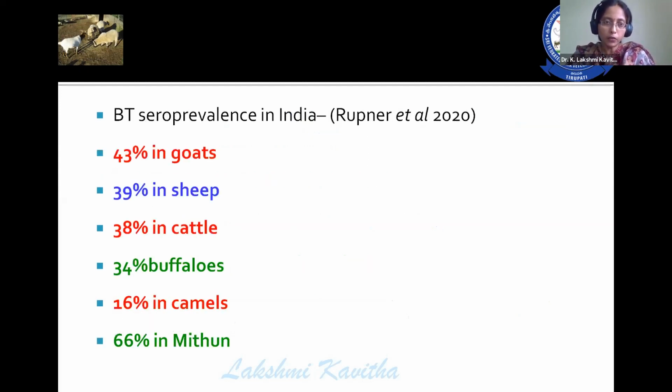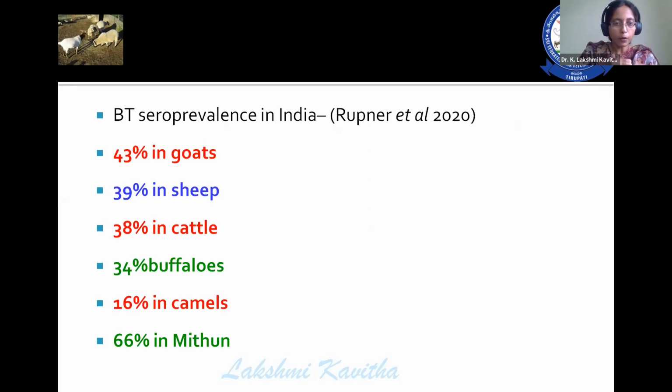Coming to the seroprevalence of bluetongue in India, 43% is observed in goats, 39% in sheep, 38% in cattle, 34% in buffaloes, 16% in camels, and 66% in mutton. So by observing these statistics itself, you can assume that the rest of the species, instead of sheep, are acting as good reservoirs for the incidence of bluetongue in sheep.